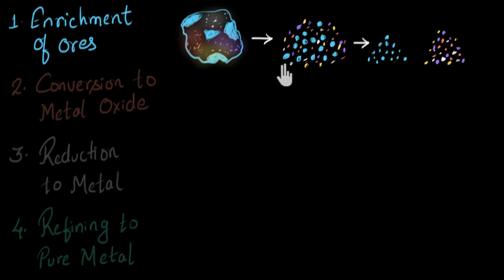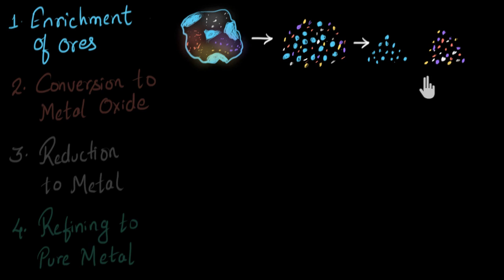For example, if you have gold ore, see, gold particles are heavier, denser compared to the impurities. You can use certain techniques like gravity separation to separate the heavier gold particles from the lighter impurities. By the way, the impurities removed at this stage are called gangue. And it has a weird spelling, okay? So just be careful.